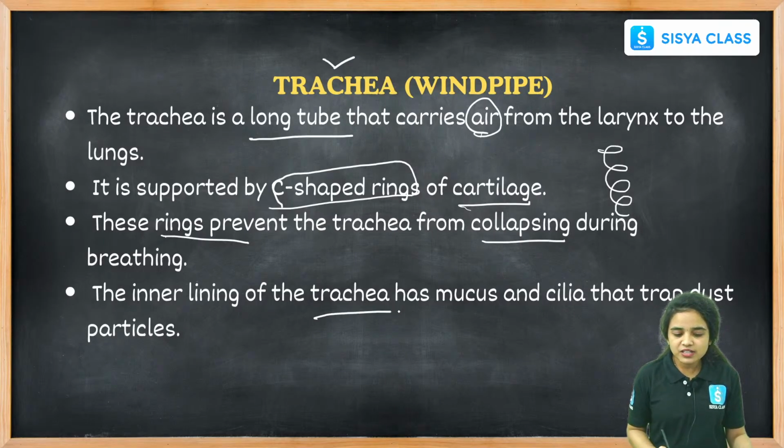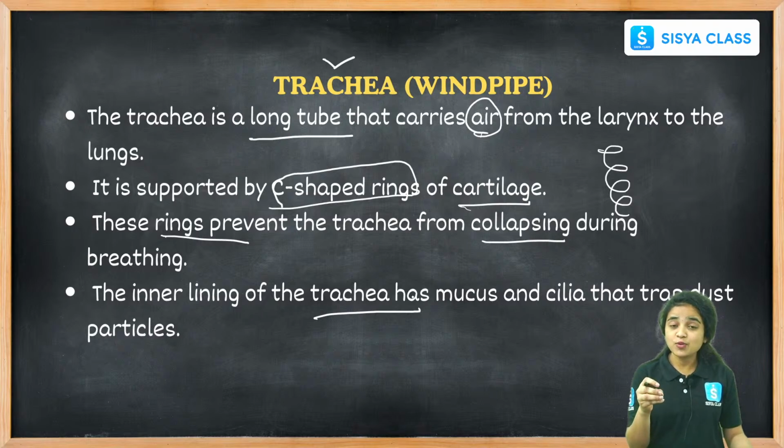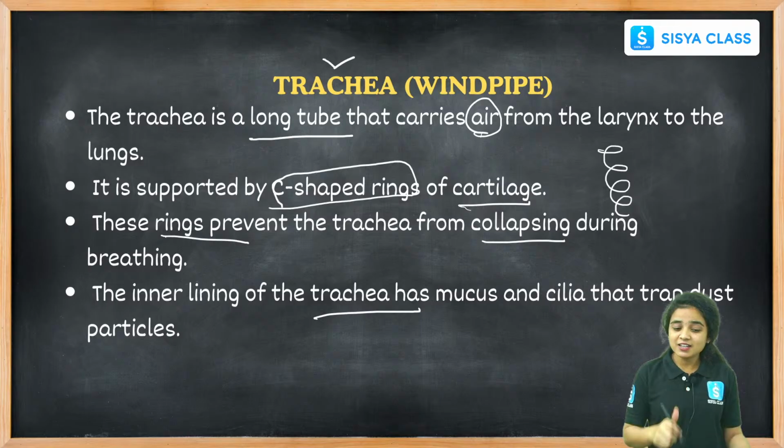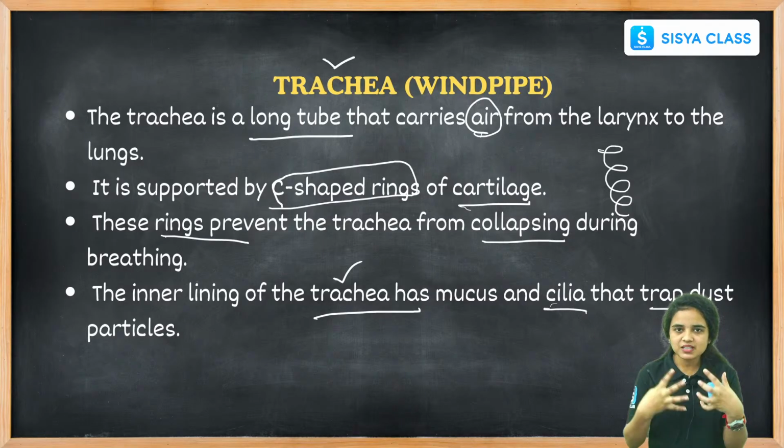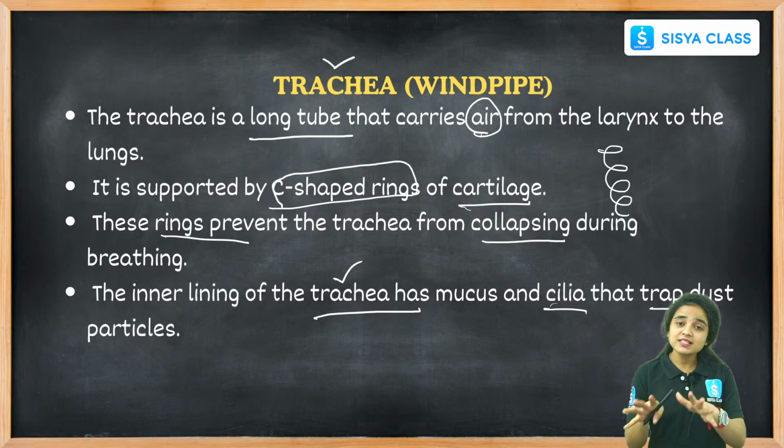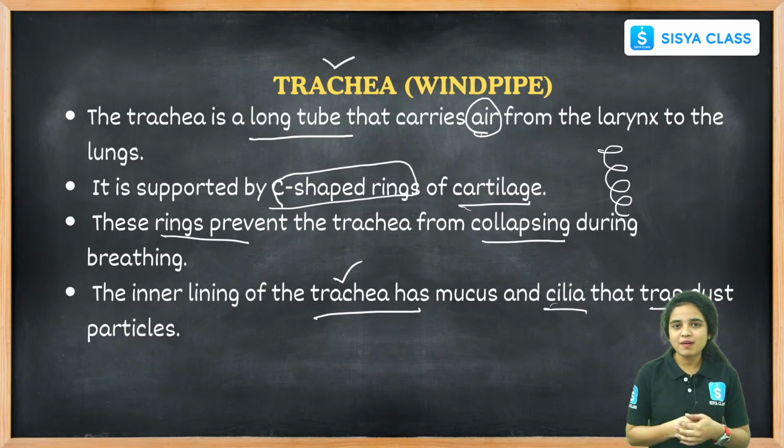And the inner lining of the trachea has mucus. Where is mucus present? First, we learned in our digestive system that the stomach secretes mucus to protect it from the hydrochloric acid. The second place where we learned about mucus is in the nostrils, where the mucus is present to moisten the air. And the third place is the trachea region, which also contains mucus, and there are cilia to trap the dust particles. When we are breathing, many dust particles combine with the oxygen and try to enter our body, and these are the organs which trap the dust particles and protect our inner organs.